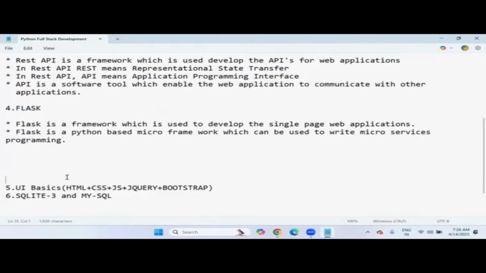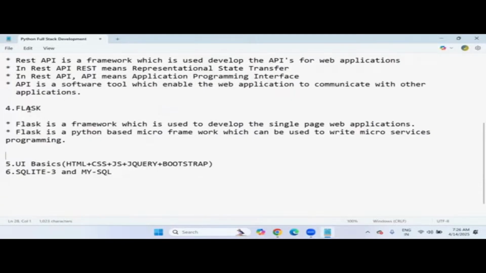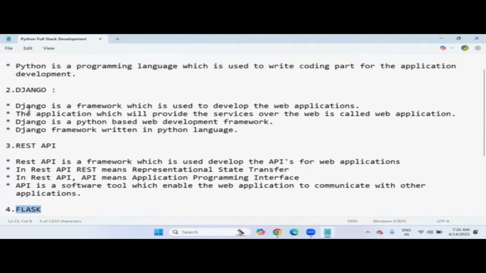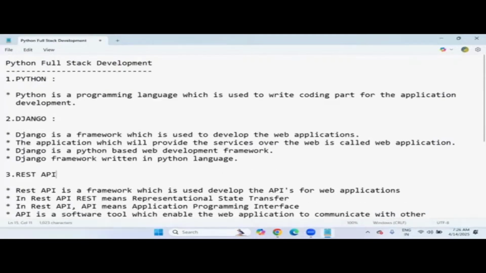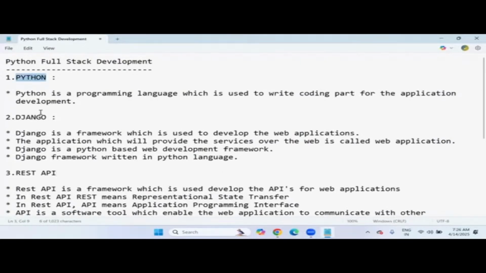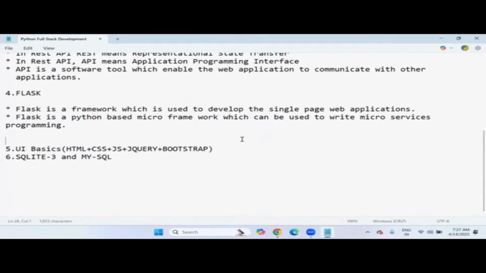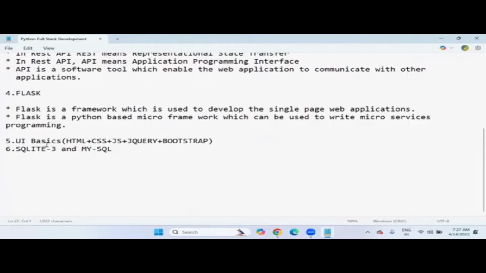Okay, right. So in total three frameworks are there: one is the Flask framework, the REST API, and then Django. Three frameworks and one programming language. And strictly remember that these three frameworks, especially Django, REST API and Flask, are completely Python based frameworks. So if you write Django, REST API, Flask logic, that should be in the form of Python only. That's why Python is the mandatory language to learn these frameworks. Okay, fine. So let's talk about UI and SQLite3.